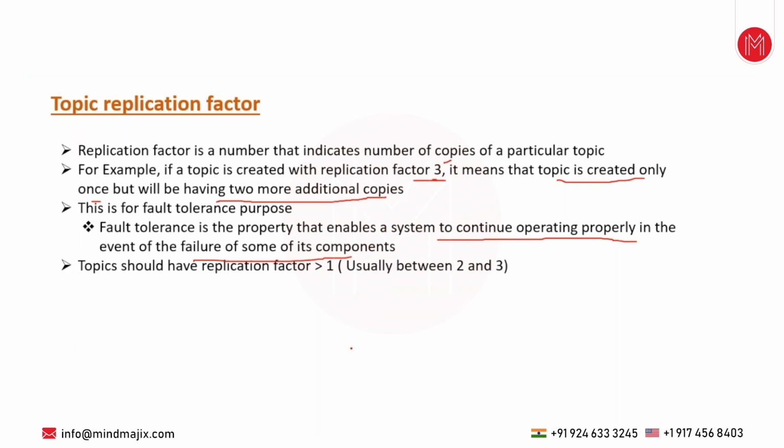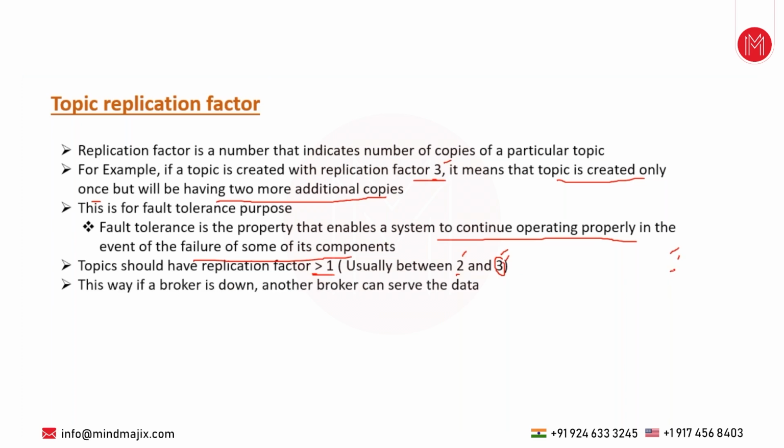Topic should have replication factor always greater than 1. In Kafka, the recommended standard when you are creating a topic, especially in production, is to always make sure you have replication factor greater than 1. Could be 2 or 3. 3 is really a good number. Never go with 2. When you have a multi-node Kafka cluster with 3 brokers, go with replication factor 3, so that although 2 systems are down, the third system will be available to serve your application.